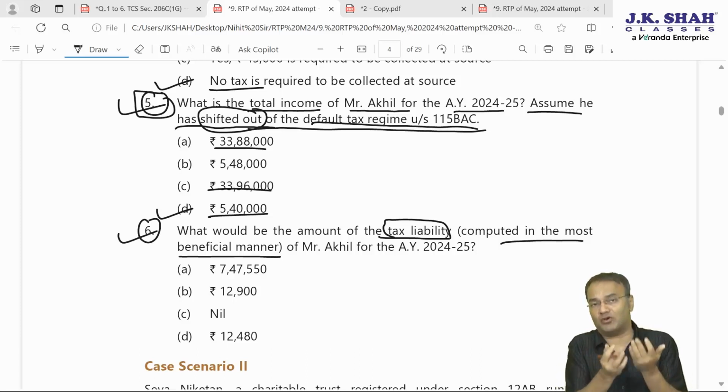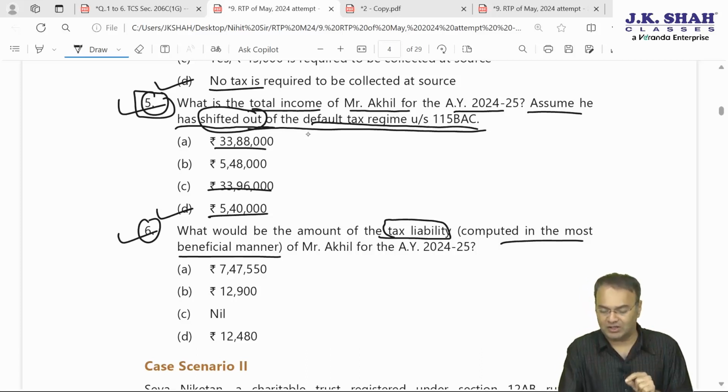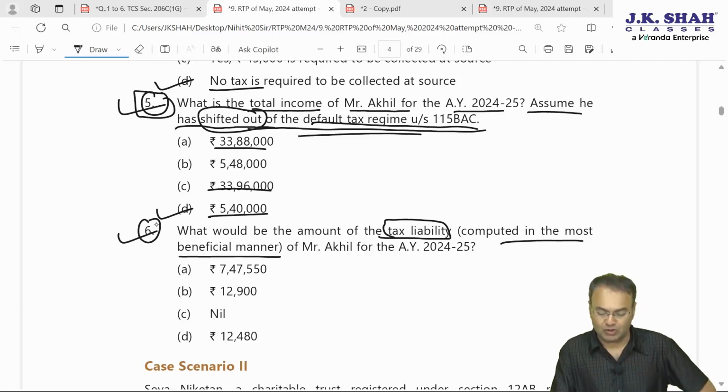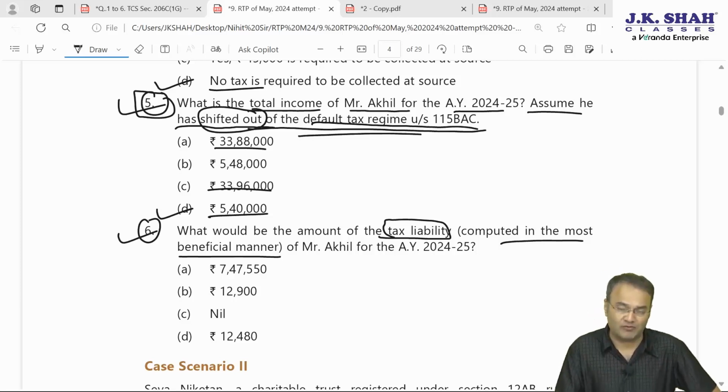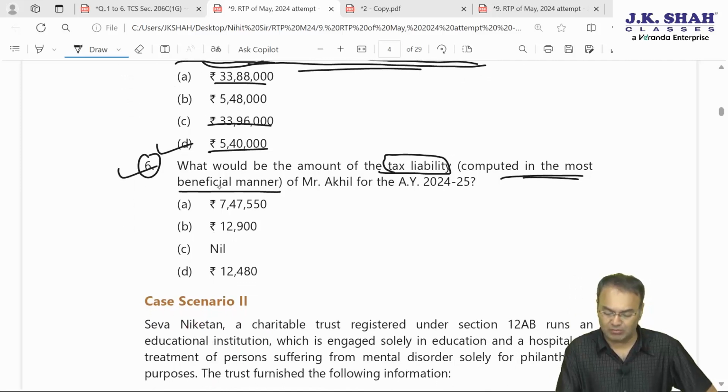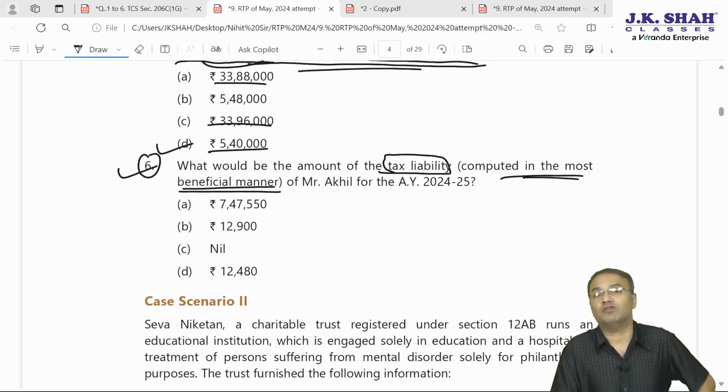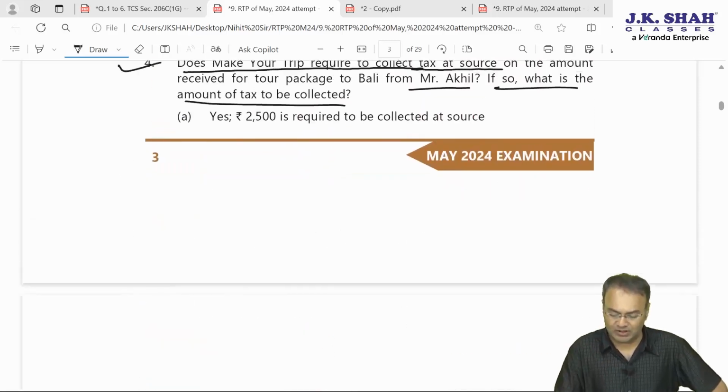So whatever is stated in question 5 is not forcibly to be applied for question 6. In question 6, he might opt for 115BAC because the question says most beneficial manner. 115BAC subsection 1A is available for residents and non-residents also, for Mr. Akil. Let's check what the tax liability will be.